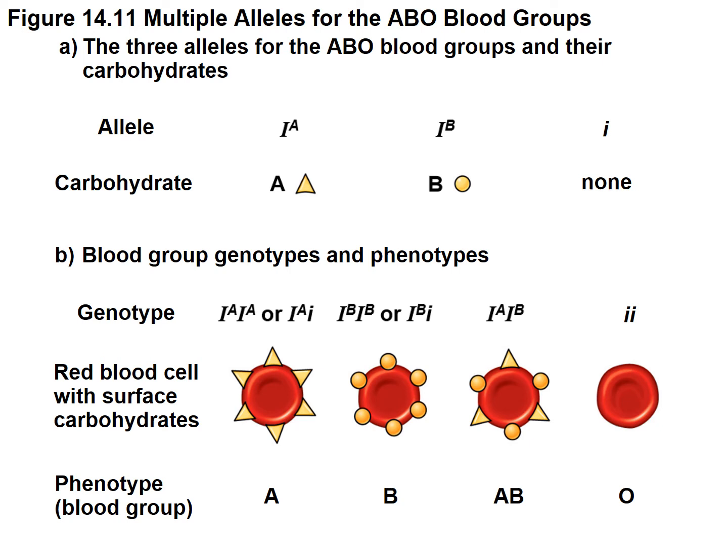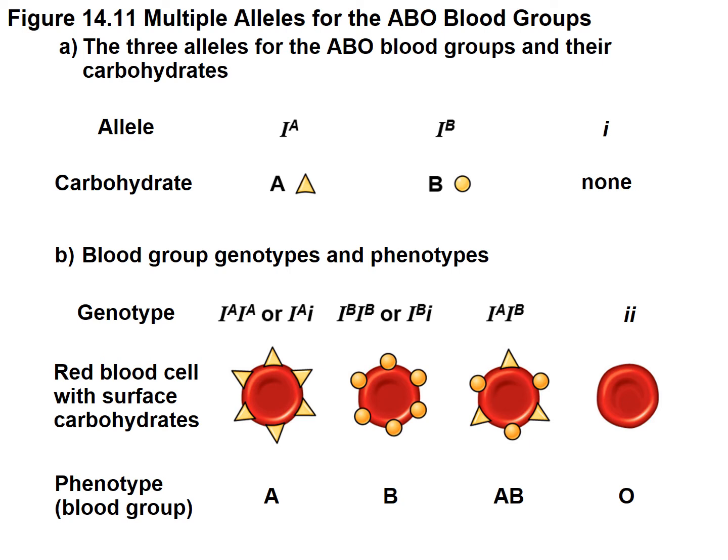If an individual has 2 copies of A, or if it has a copy of A and the recessive i, it's type A blood. If it has 2 copies of B, or 1 copy of B and a copy of lowercase i, it's type B blood. If it's type AB, it has 1 copy of the A allele and 1 copy of the B allele.